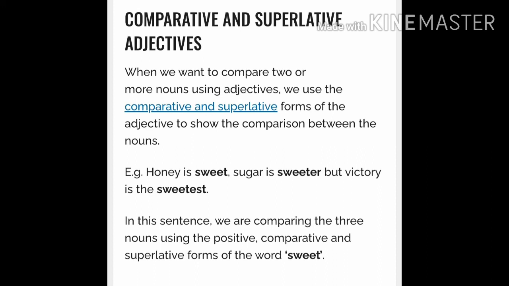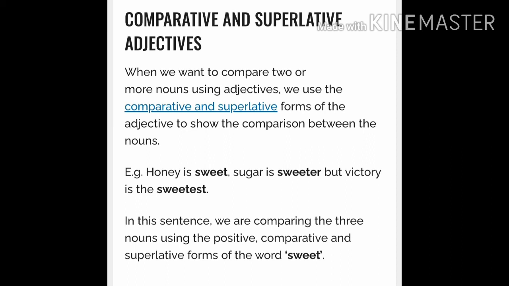So here they are using the same adjective in different forms: sweet, sweeter and sweetest. In this sentence we are comparing three nouns using the positive, comparative and superlative form of the word sweet. So this is an example of comparative and superlative adjectives.